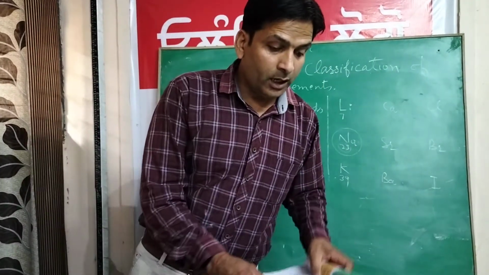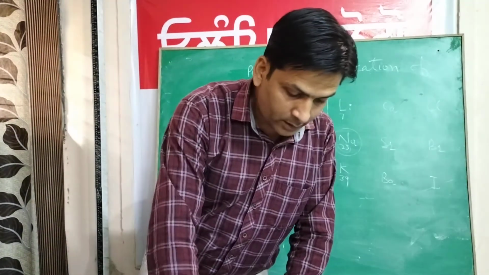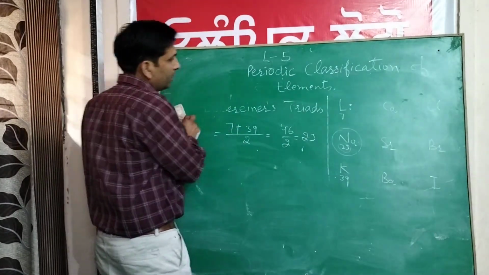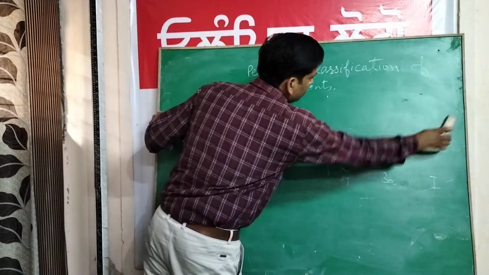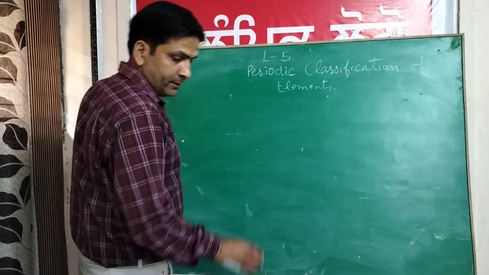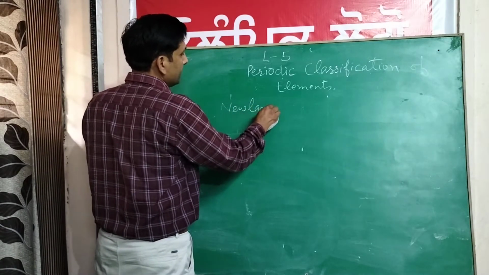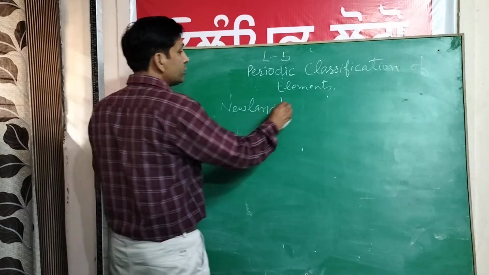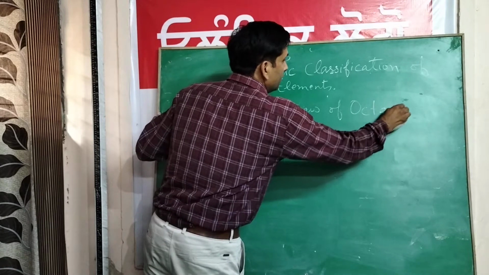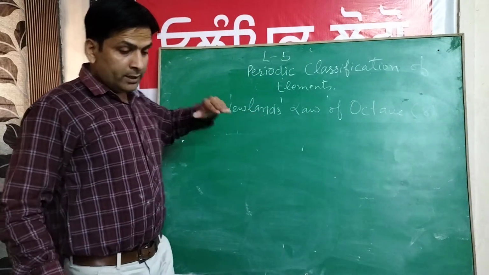Then the scientists tried to overcome the drawbacks that were in the classification of Dobereiner. The second scientist who tried to classify the elements was Newlands. He made Newlands' law of octaves. Octave means eight. Newlands is the name of the scientist.